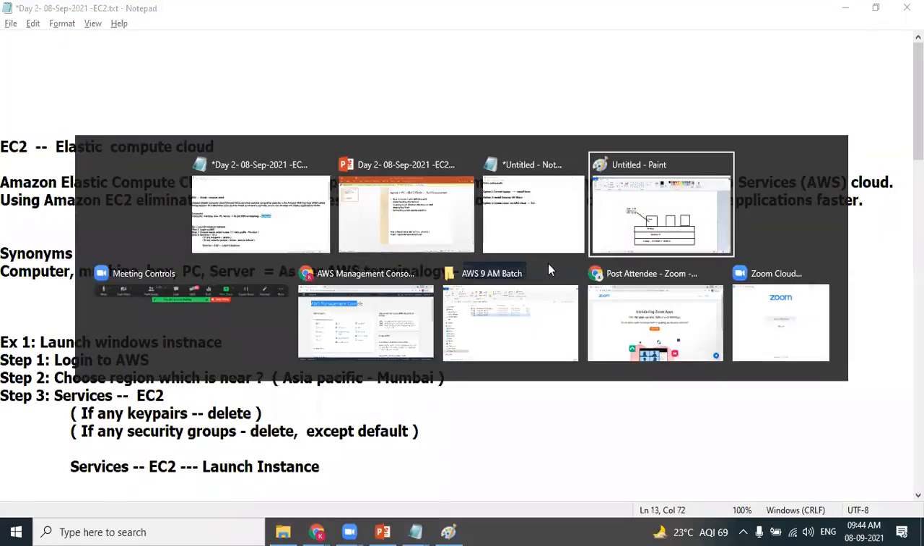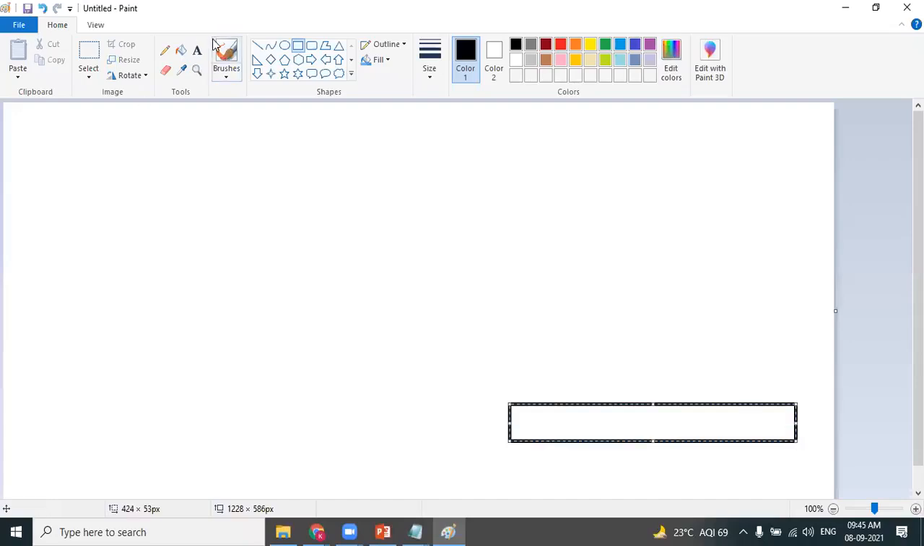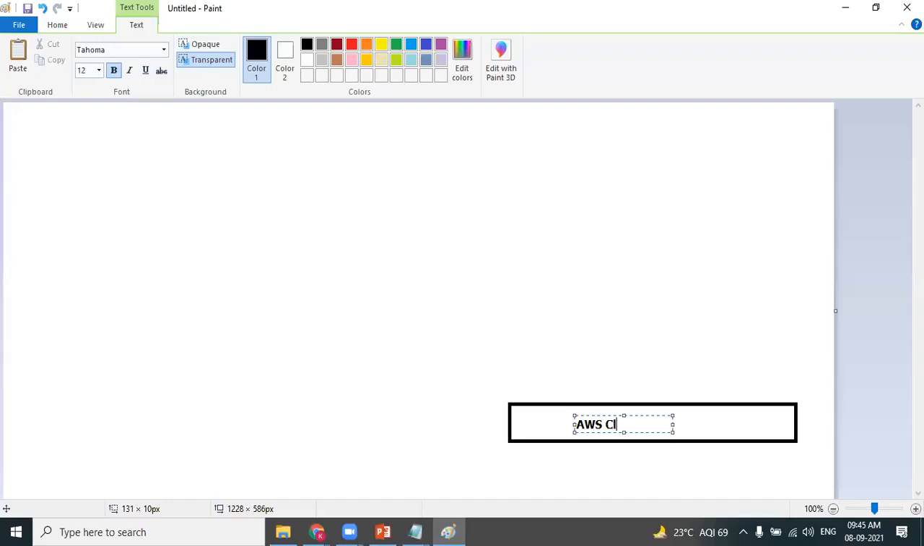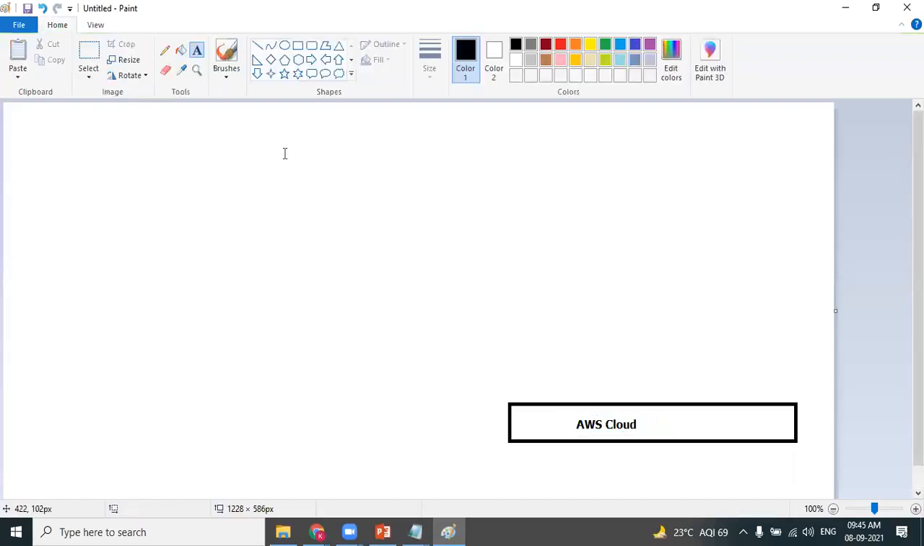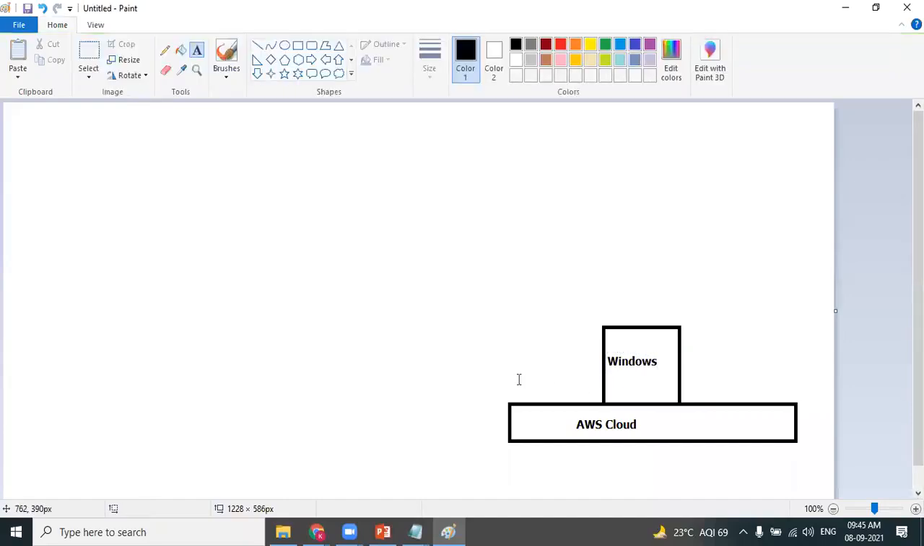So let's change the image. Now, what is our plan? We have an AWS cloud platform. We already have signed up to the AWS cloud platform. So this is your AWS cloud. What's our agenda? Our agenda is to create a Windows machine on AWS cloud. So that's our plan. If you want to do this, you know that we have to select a service called EC2.